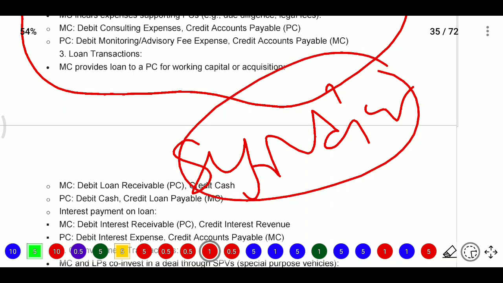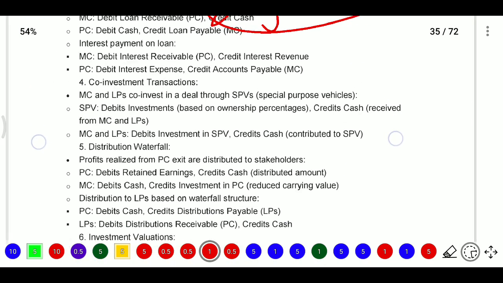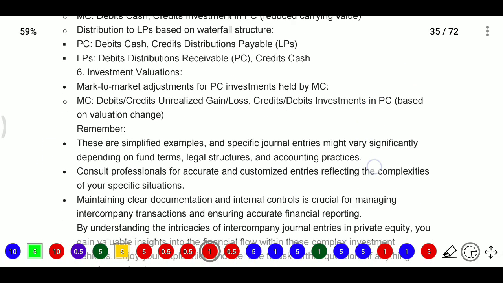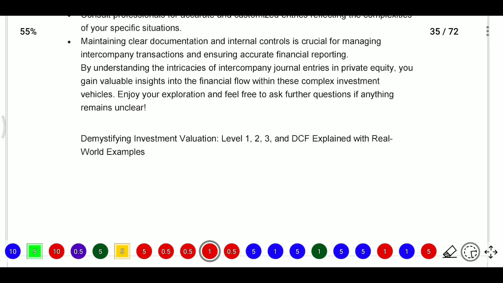So in that syndicate, whatever expenses they have, like we use miscellaneous expenses now. Miscellaneous expenses means different expenditure will be written in this miscellaneous expenses. Same like with syndicate expenses, whatever the ROC application expenses will be there, they will write here in this one. And they have co-investment, distribution of waterfall profits when realized, and investment valuation, mark to market adjustment, then also they will write some entries.